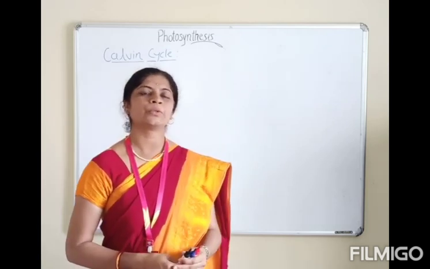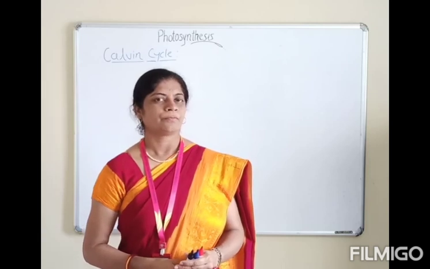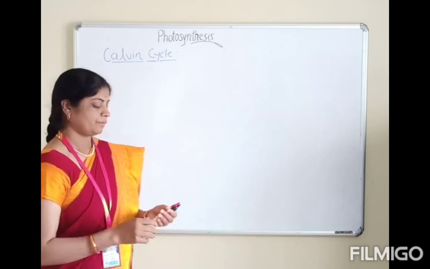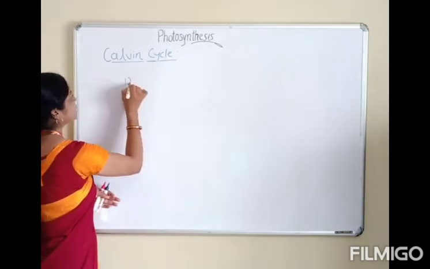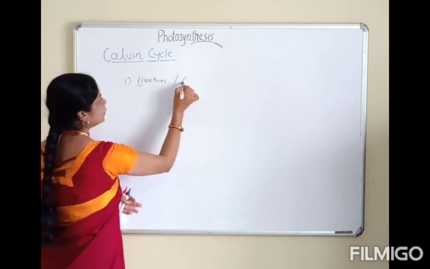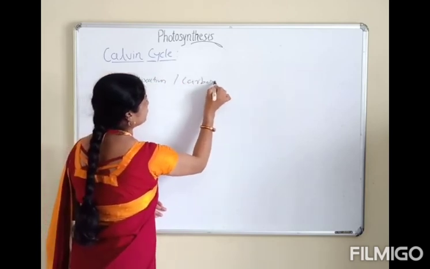The Calvin cycle shows 3 important phases or stages. Number 1, fixation, also called carboxylation.